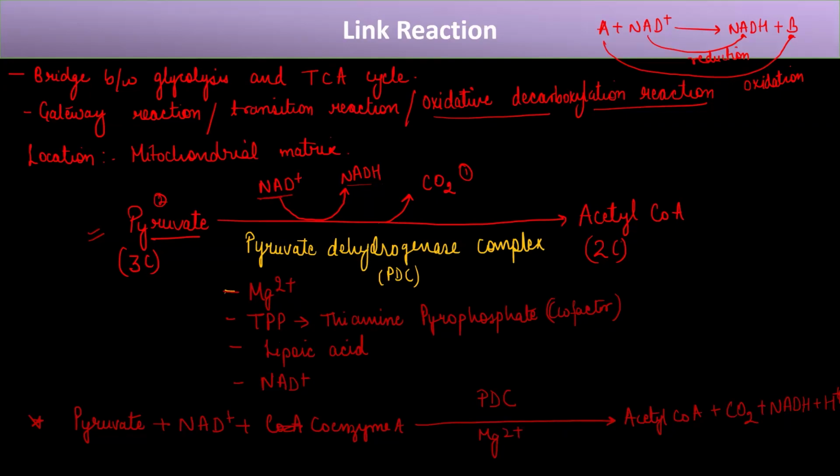Now, you have this coenzyme. So what things are we seeing? We have seen that pyruvate is undergoing decarboxylation because it is releasing carbon dioxide. It is undergoing oxidation because NAD plus here is getting reduced. And the third thing is this coenzyme. It performs the function of acetylation. So this acetyl-CoA that is forming means this CoA is undergoing acetylation.